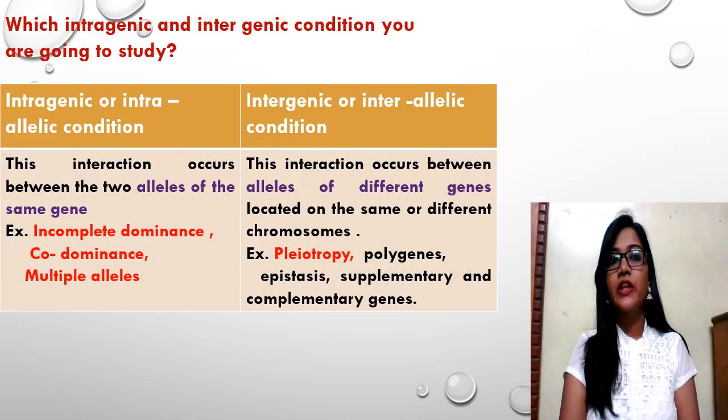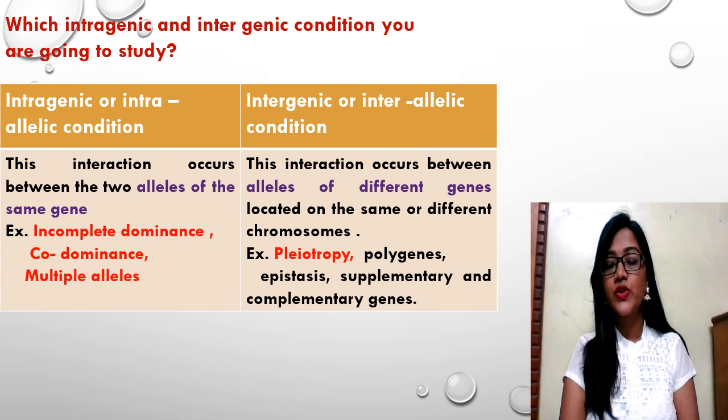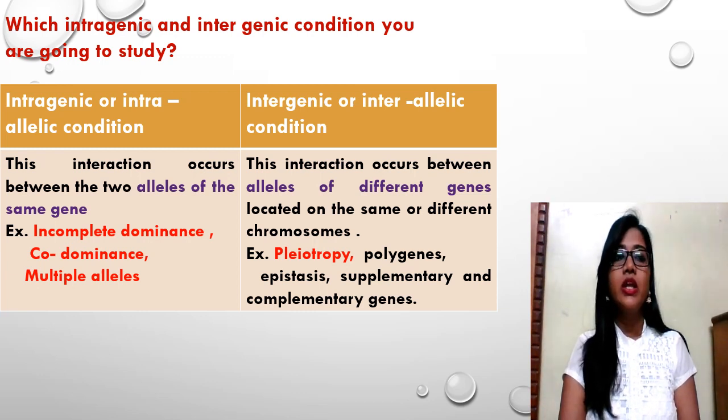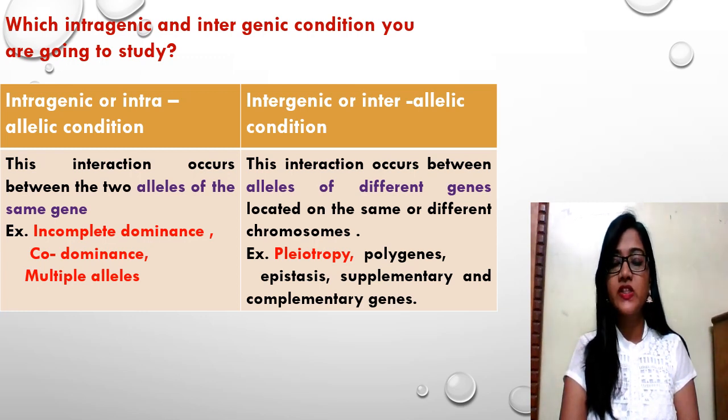Which intragenic and intergenic conditions are you going to study in your syllabus? In intragenic or intraallelic condition, where you talk about different alleles of the same gene, you study incomplete dominance, codominance and multiple alleles. All these three you are going to study in detail. Questions can be asked on each separately, a full-length, full-mark question.